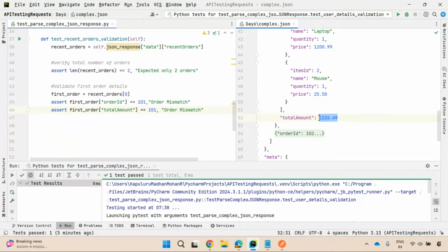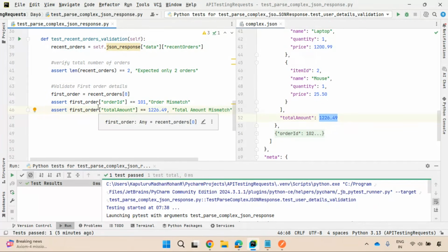The total amount is 1226.49. If it is mismatching, total amount mismatch. So another validation here, first order details validation.